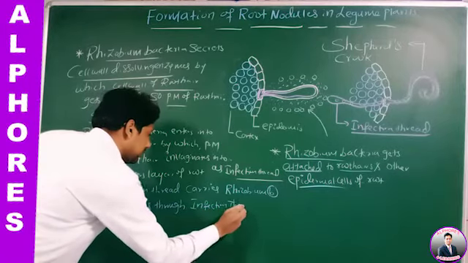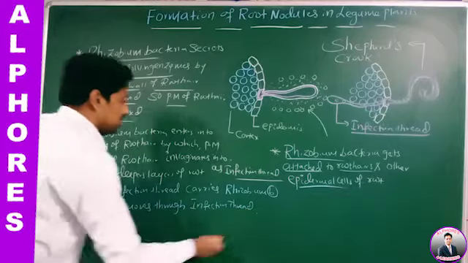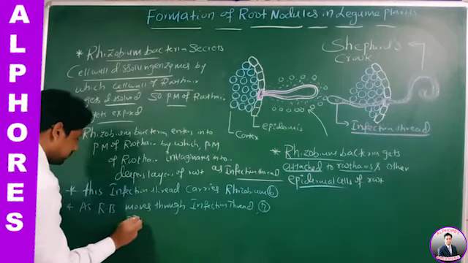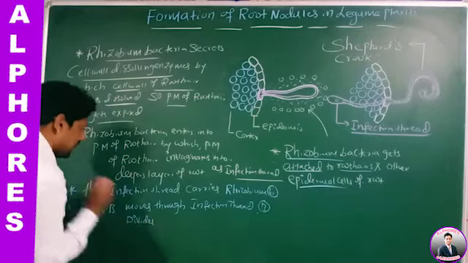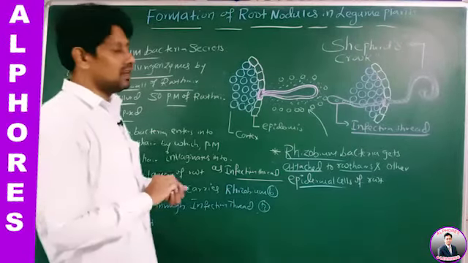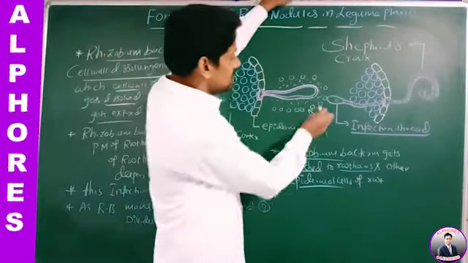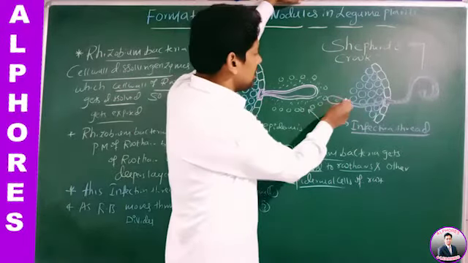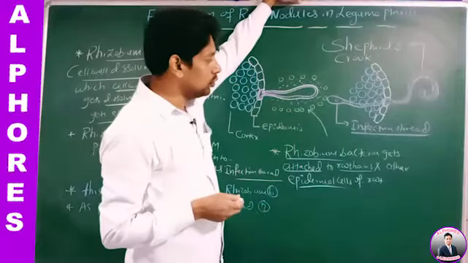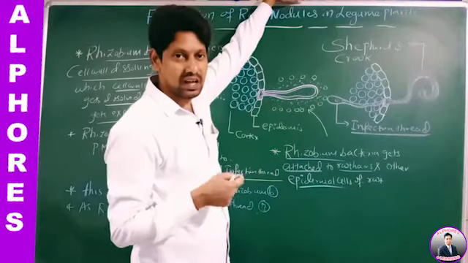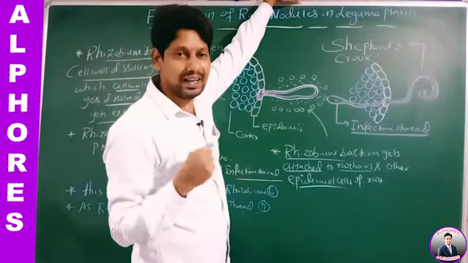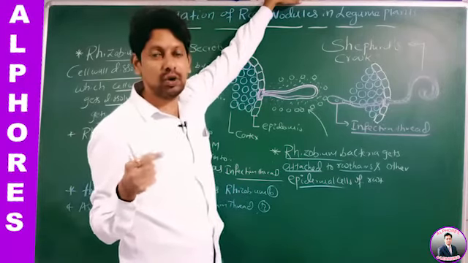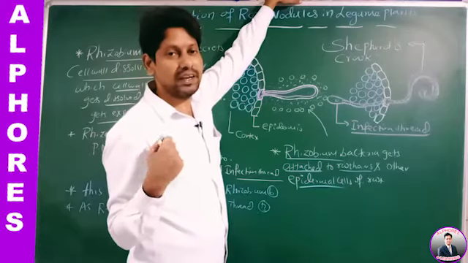Infection thread, what happens? Bacteria divides. Now listen to this statement. This is a Rhizobium bacteria. Now this Rhizobium bacteria secretes a mitogen. Mitogen means which helps in mitosis.